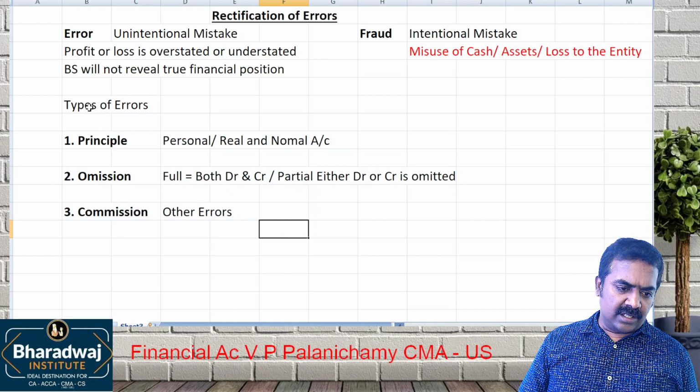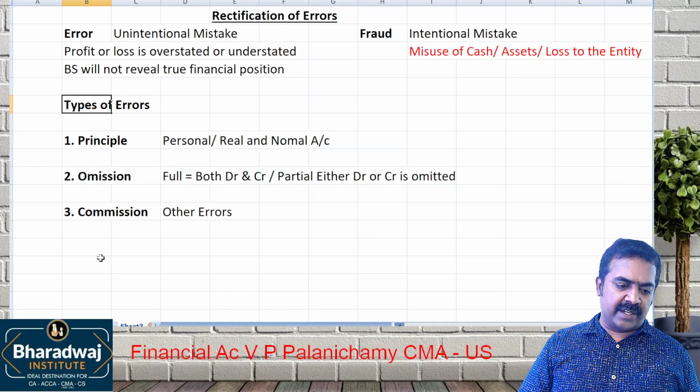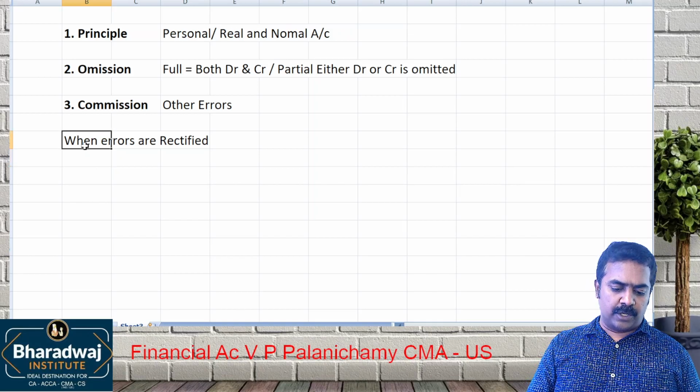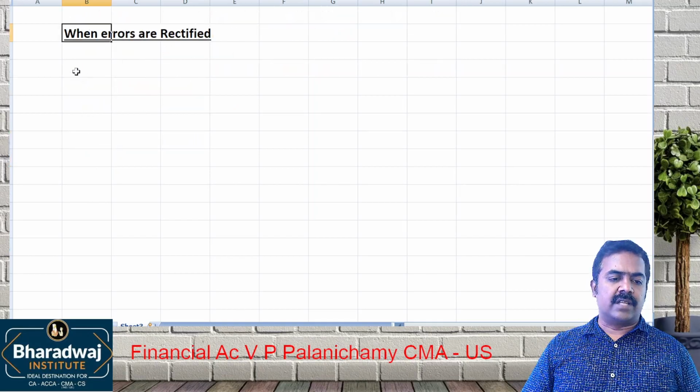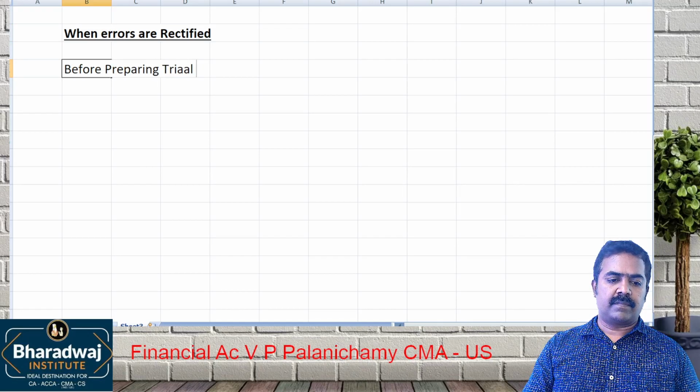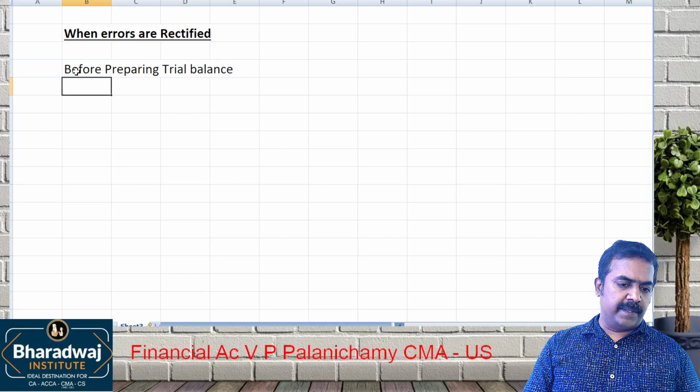Okay. The question is, when do you rectify error? When are errors rectified? There are three stages. No need to copy this. Wait. There are three stages. Before preparing trial balance, which means ledgers are not closed.